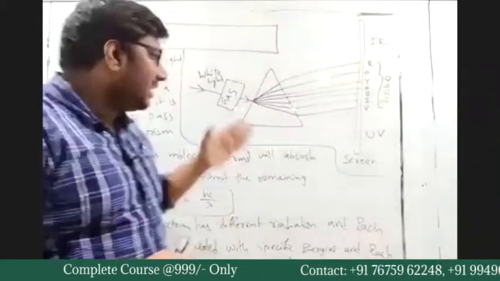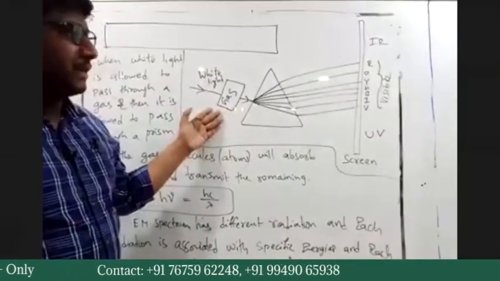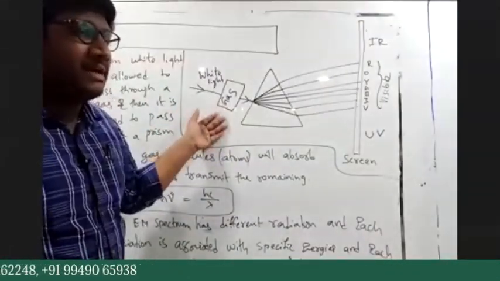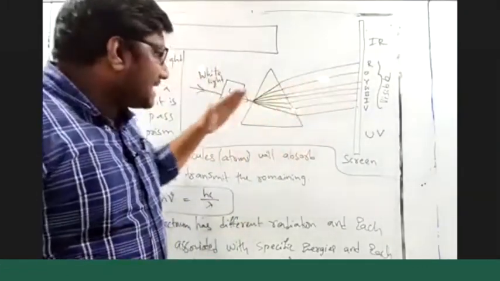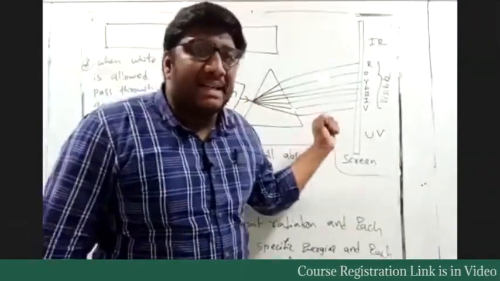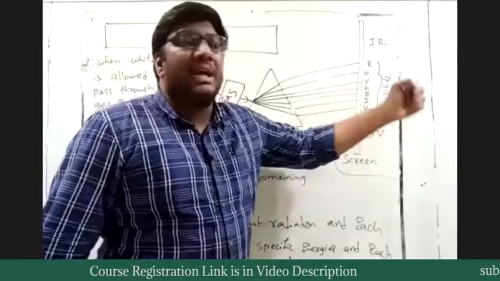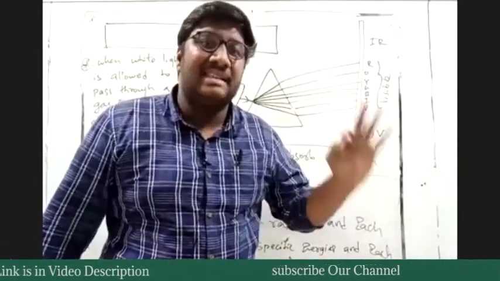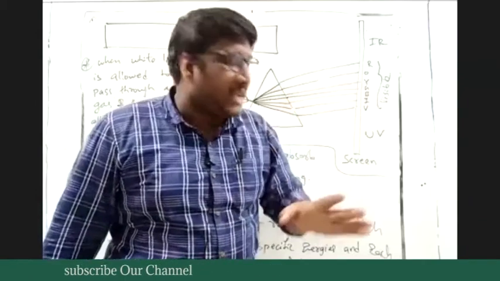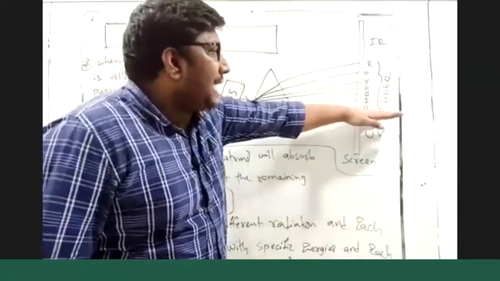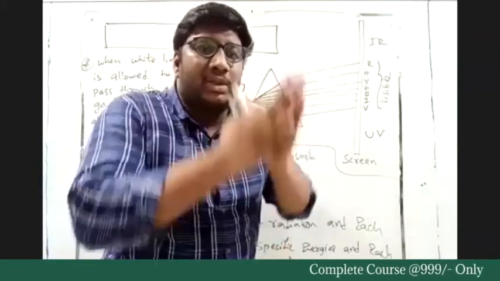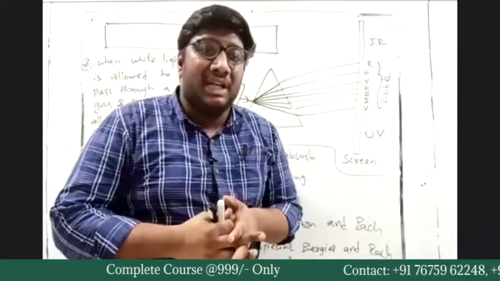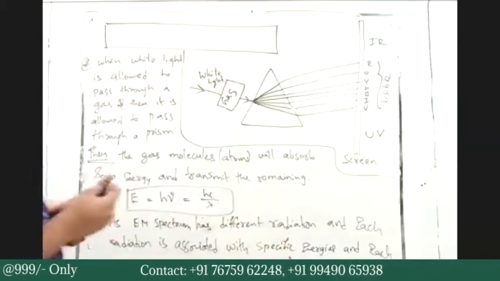So there you cannot see the color. Are you understanding or not? If that energy is absorbed here, the same light is not passing through the prism. As energy is absorbed here, light is not passing through the prism. So on the screen you cannot see a color. So you will have violet to red color distribution, but in between that you have dark lines.